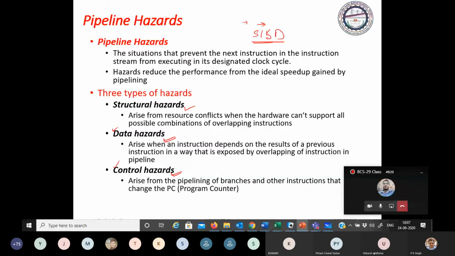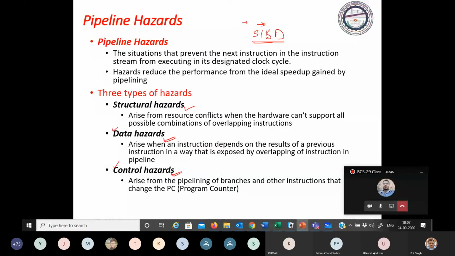Now see, the data hazard means a particular instruction is going to be executed, and the operand required for that instruction is not available or not being produced up to that very instance, then there will be a problem. That is the data hazard.